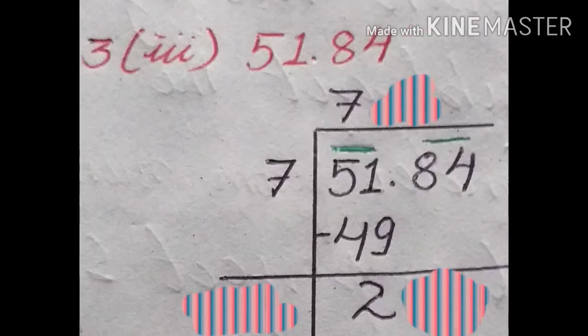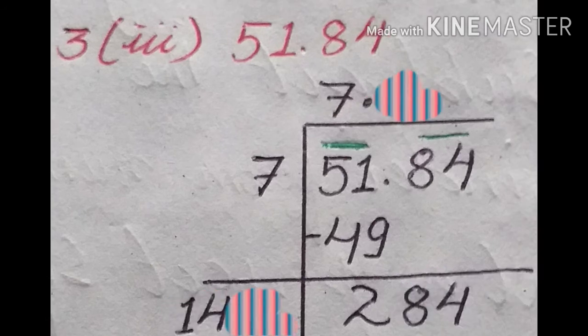Now next we have to bring down 84. 84 has to be brought down to the right of 2. A decimal is there, and that decimal has to be placed in the quotient above, so put 7 point in the quotient. Now the next dividend, the new dividend, is 284.